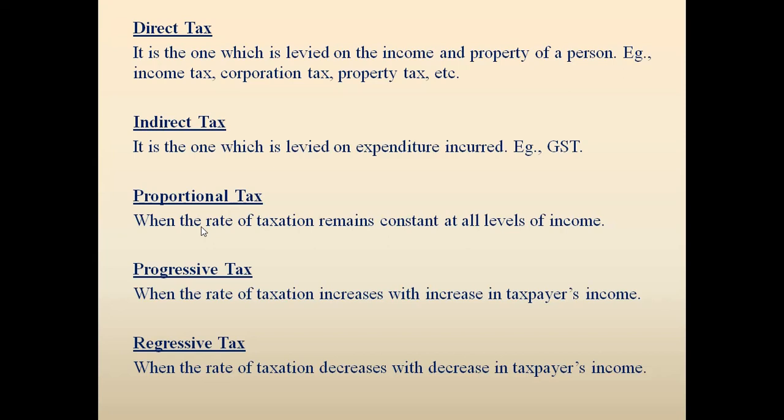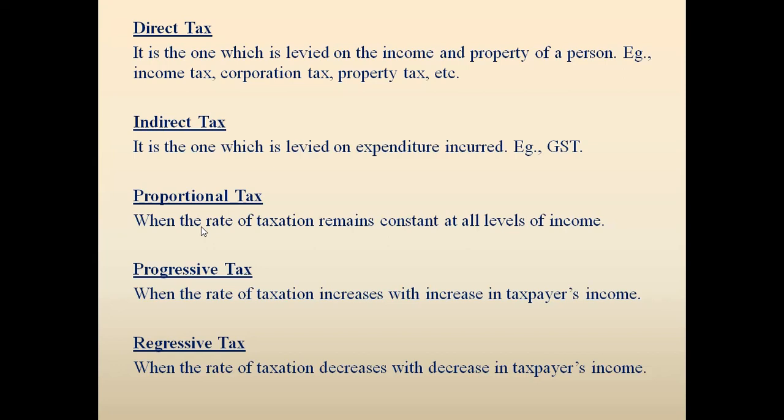And with an increase in income, let us say from 10,000 to 15,000, 20,000, 30,000, 40,000, 50,000, the rate of tax will remain constant, whatever be the level of income. If it is increasing or decreasing, it doesn't matter, the rate of tax will remain constant. So that is known as the proportional tax.